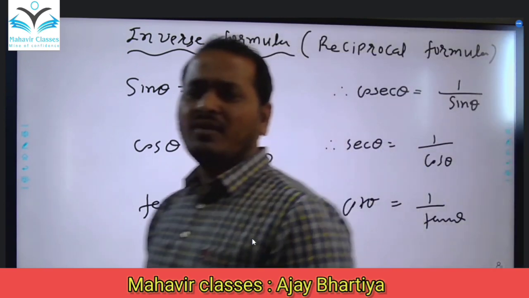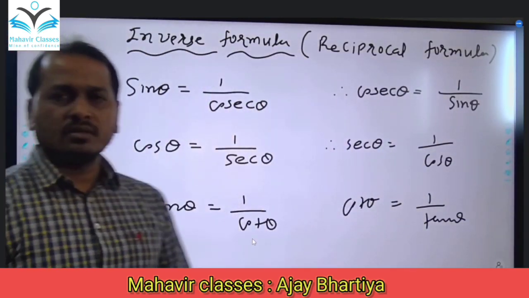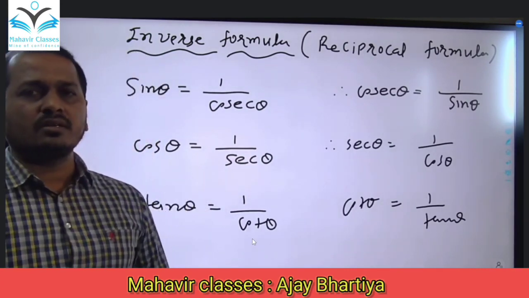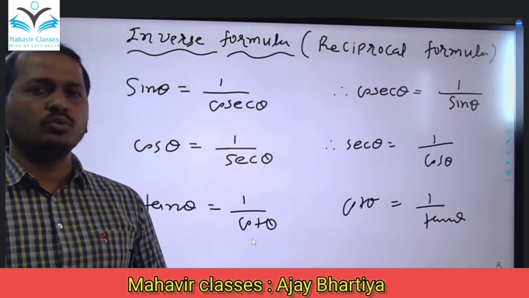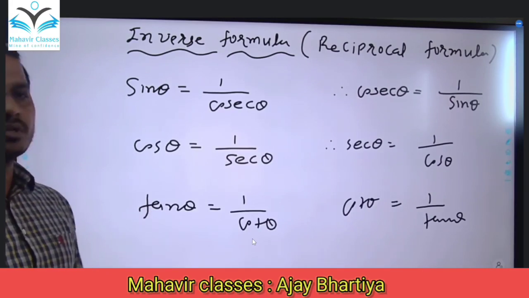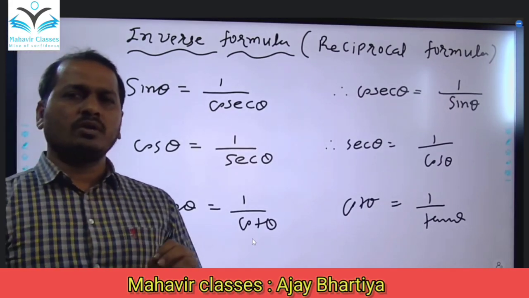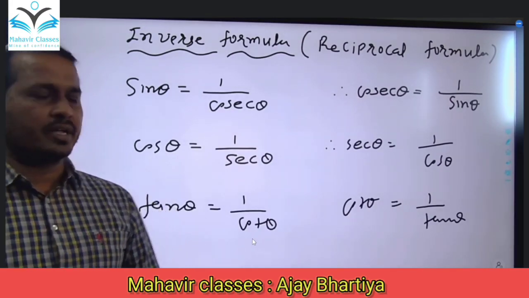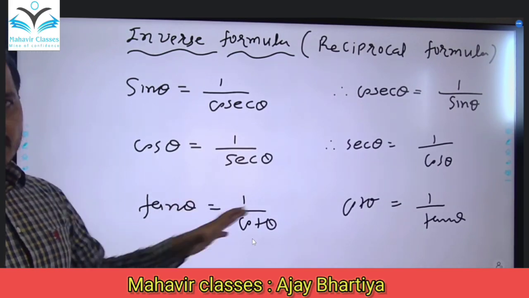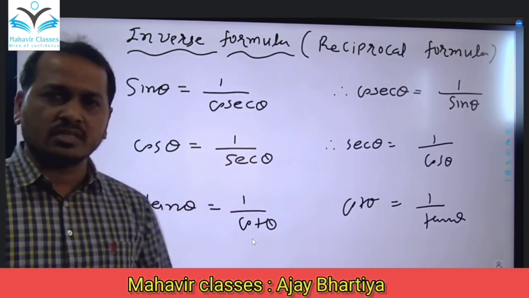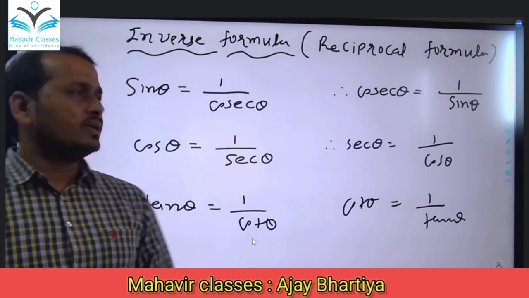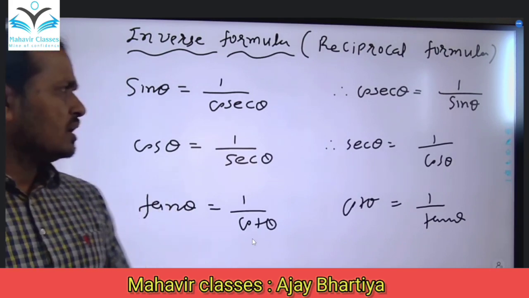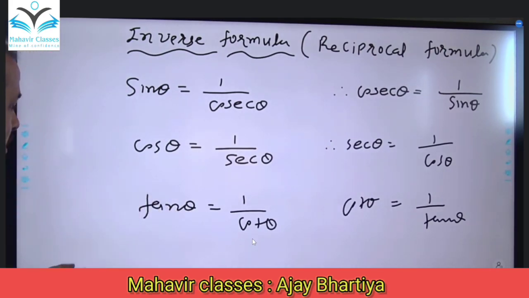Just take half an hour to learn this, and really, it makes it much easier to prove all the trigonometric ratios or anything depending on them. So these are the reciprocal formulas. There are only 6 reciprocal formulas, and it takes hardly 30 minutes to learn.